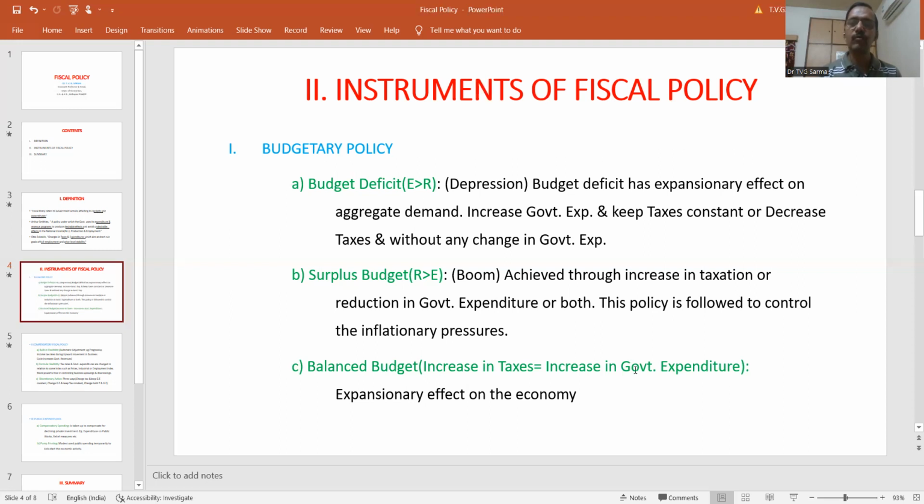Why is it? Because the effect of the increase in expenditure will be higher than the effect of the increase in taxes. So budgetary policy is an important tool in the hands of the government in order to have desirable effects in the economy and avoid undesirable effects.